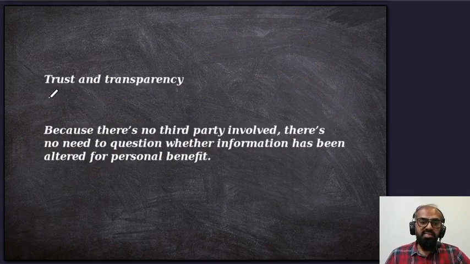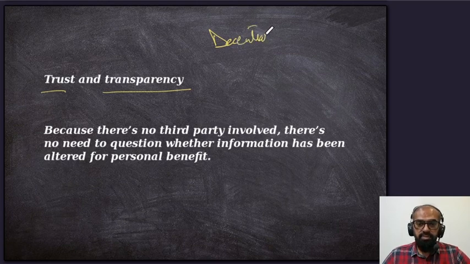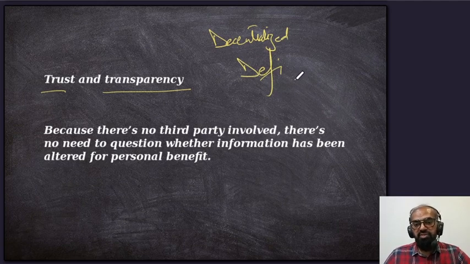And all these things promote trust and transparency, and that's why this concept is decentralized. Like I said, decentralized finance. That's why this industry is booming, and these concepts are evolving very, very fast. Because there is no third party involved, that's the best part of it.